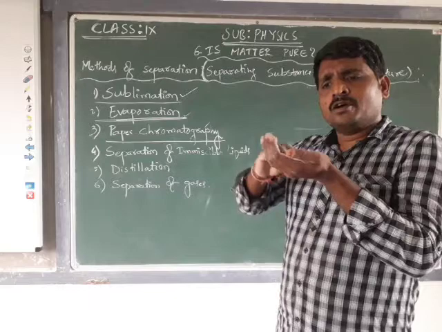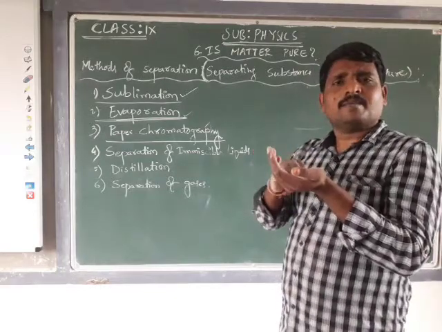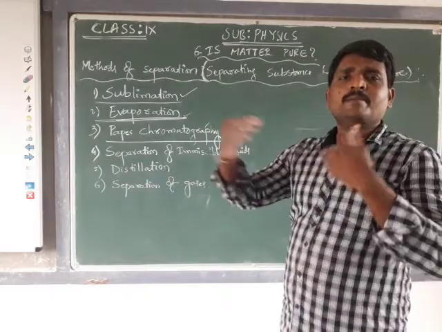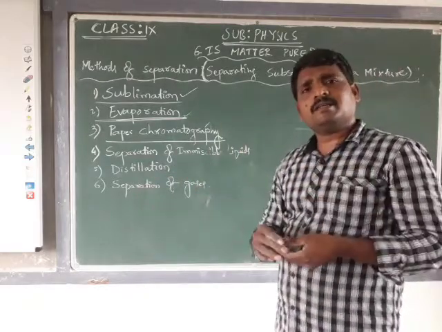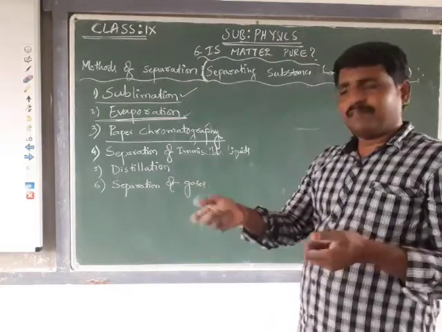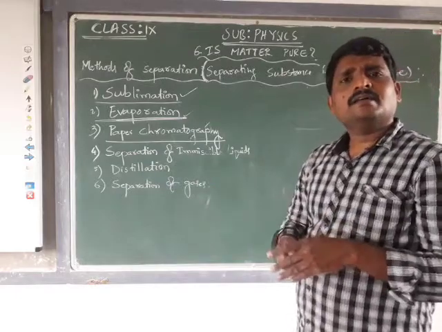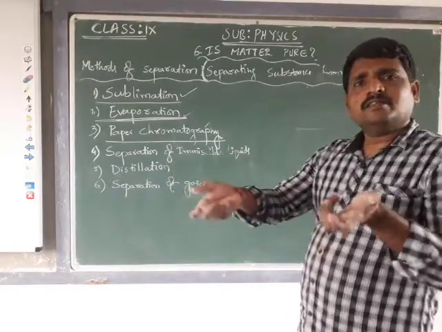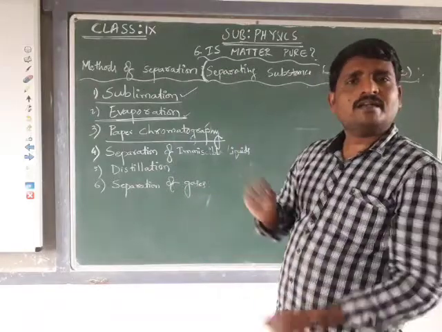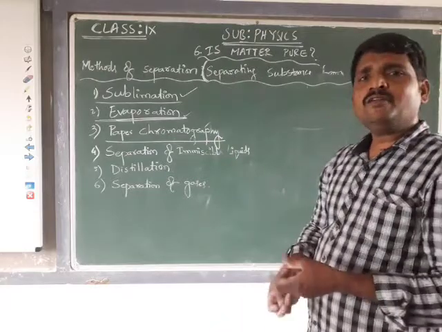If the two substances are mixed and I want to separate them, ammonium chloride and common salt, I can't use the sieving method. I can't take a sieve and sieve them, to separate the salt from the ammonium chloride.